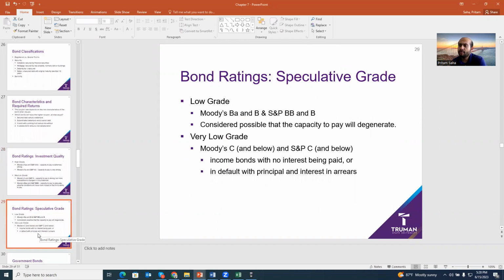So when you're talking about bond credit ratings, we're talking about better credit rating means lower risk, worse credit rating means higher risk, right? So in that case, if a firm or the bond has better credit rating, they should pay lower coupon, okay? Because in finance, the idea is the return should commensurate with the risk. That means if there is more risk, more return, less risk, less return.